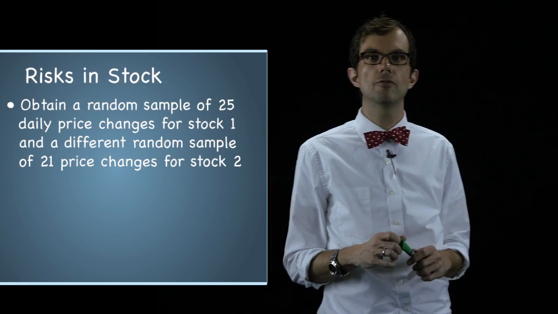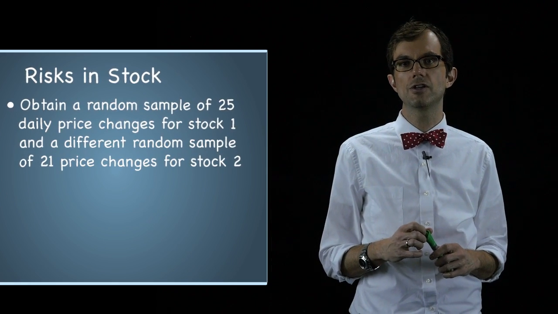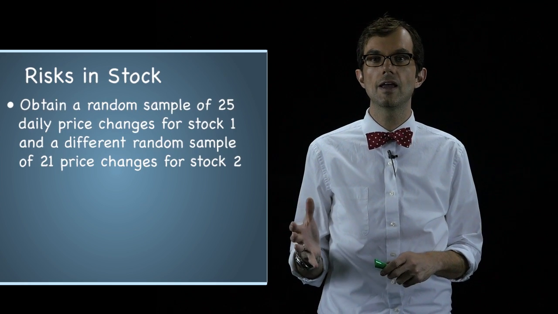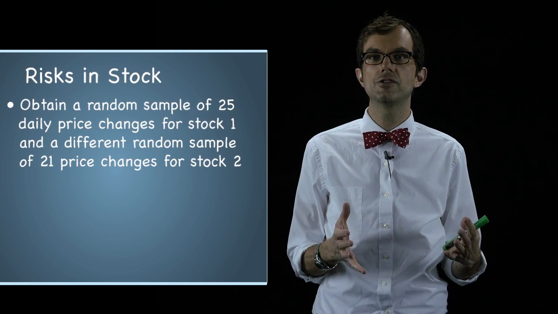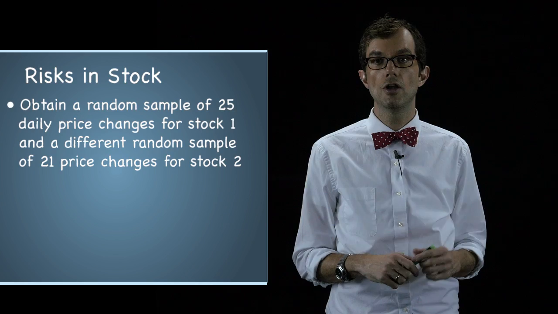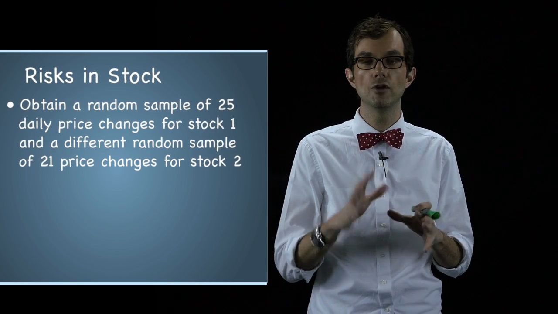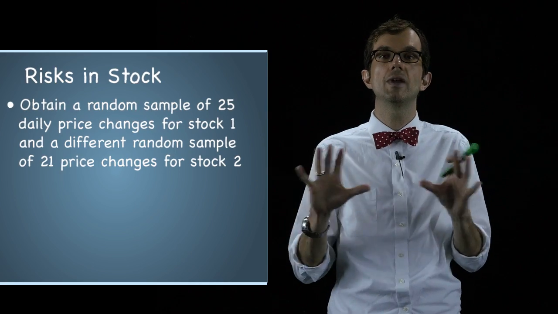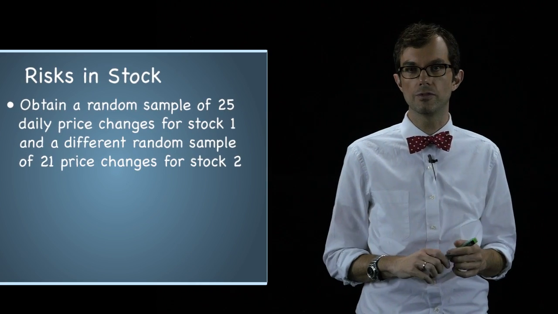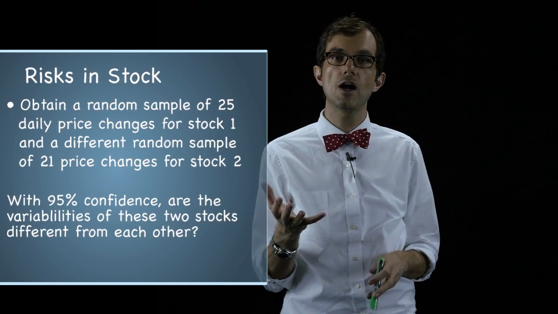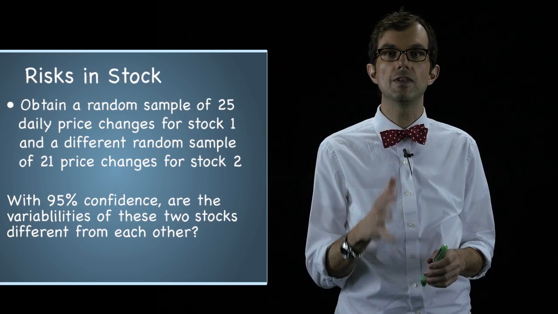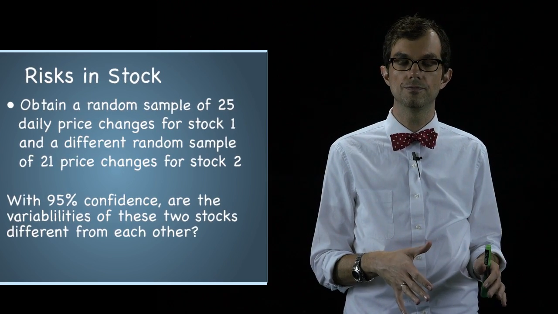Let's say we obtain a random sample of 25 daily price changes for stock 1 and a different random sample of 21 price changes for stock 2. Note that these are not the same days, okay? So we're not using a matched sample design. We're assuming independence of these two samples. So with 95% confidence, are the variabilities of these two stocks different from each other? Okay, all we want to know is if they're different from each other.